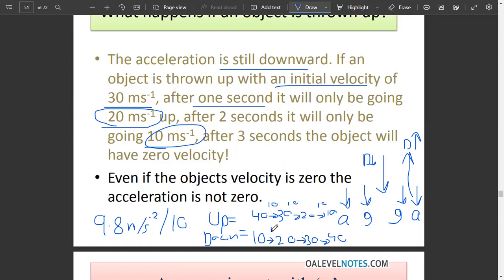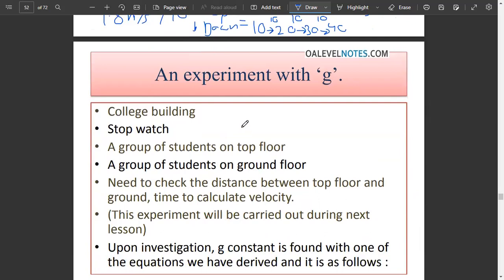The acceleration is the same: here it was 10, here also 10, here also 10. The acceleration is the same when we have a free fall downwards and when we throw the object upwards. The velocity change is also the same, the rate of change of velocity is also the same. What is different? The direction is different. The time interval is also the same, the speed is increasing or decreasing in 1 second. The only difference is the direction. While going upwards, the object will decelerate by 9.8, and when going downwards, the object will accelerate by 9.8. Simple.